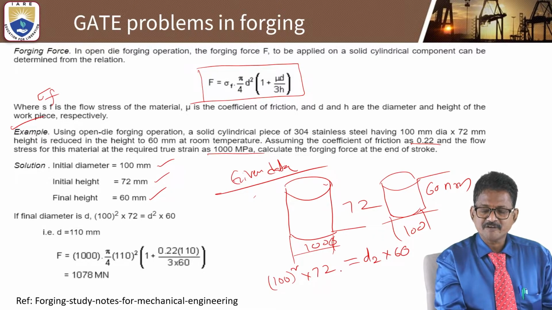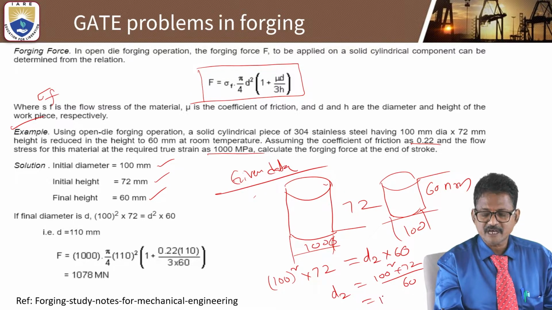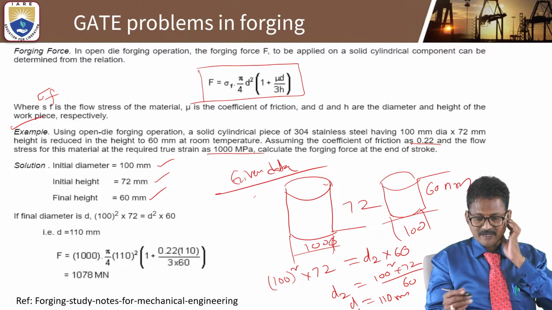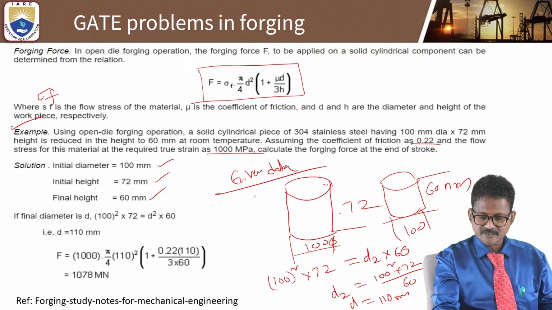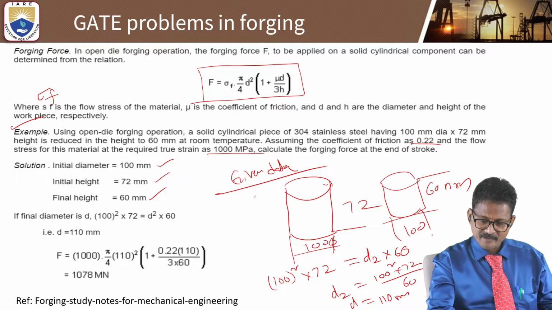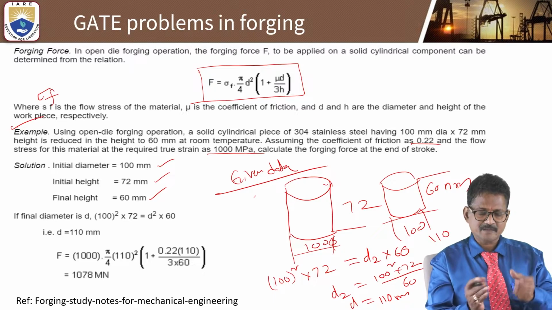So the 72 mm height is reduced to 60. Then how do you determine the final diameter? 100 square into 72 divided by 60. If you do it, automatically the diameter you will get is 110 mm. So by applying the force, this 72 height will become 60, and 100 will become 110 mm. The diameter is increased.